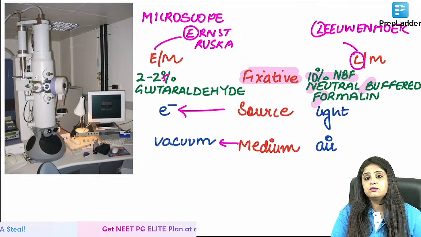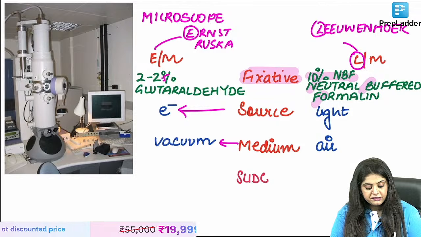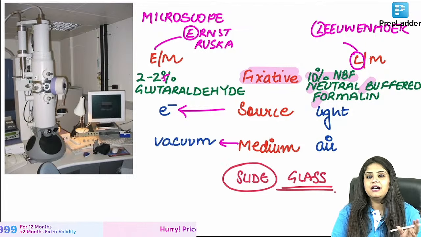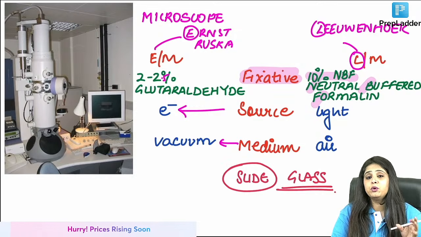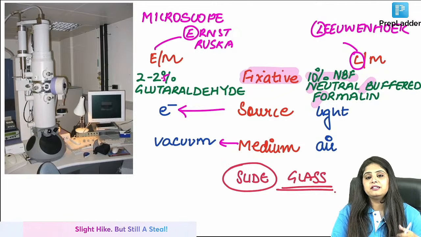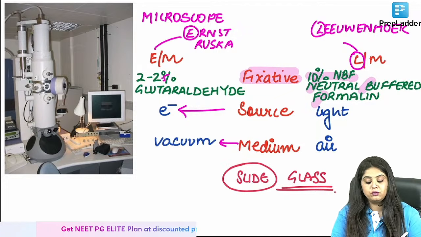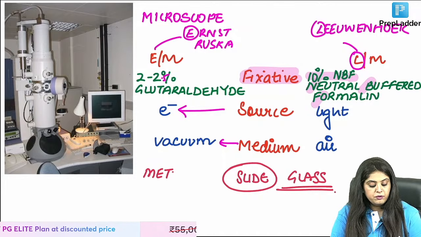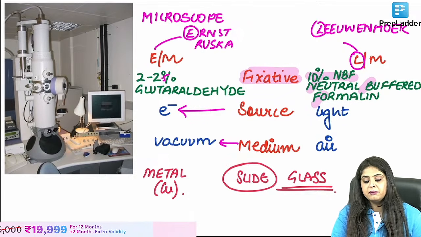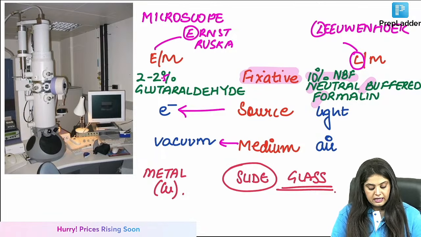But now they will ask you later, this is for INI-CET students, what slide is being used. I mean, how can we forget second prof trauma, we got a glass slide, and anyone who broke the slide was always threatened that we will fail you in the exam and so on. So glass slide was only for a light microscope. For electron microscope we usually use metallic slides, and usually they are made up of copper but can be made of others also. Is that okay with everyone? Now coming to the next.